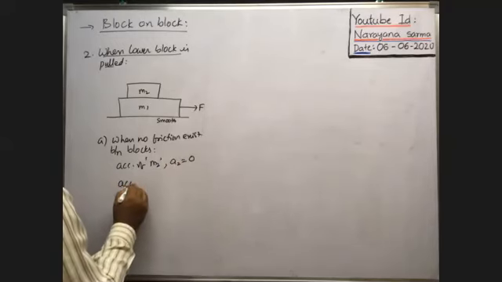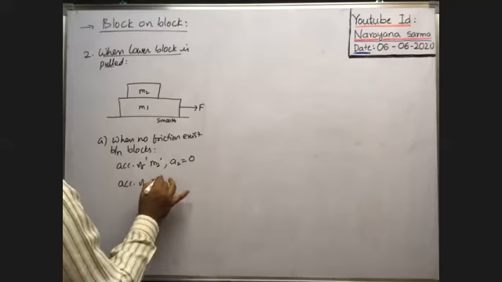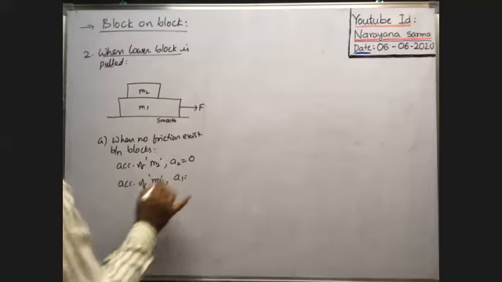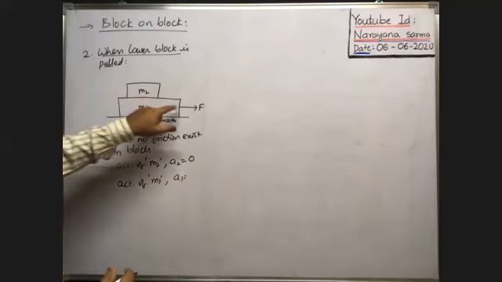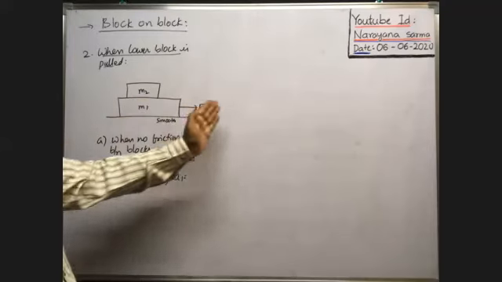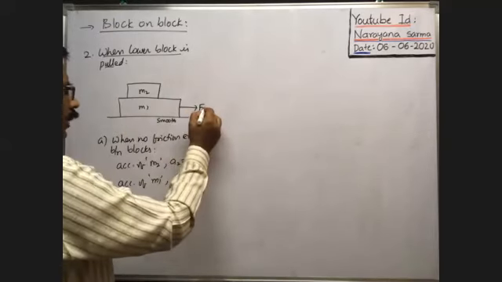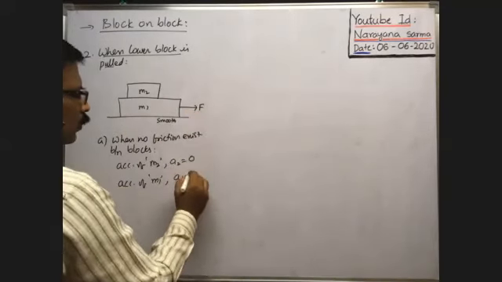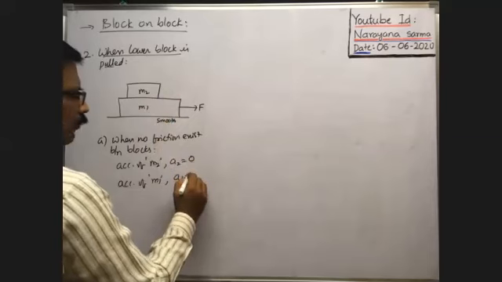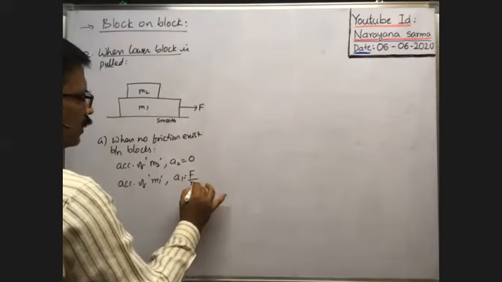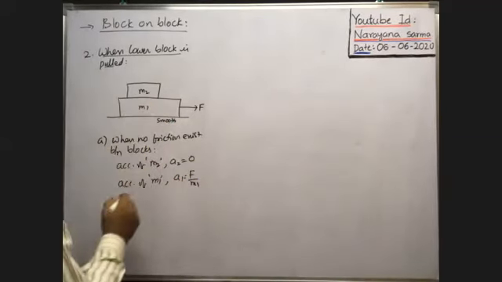Acceleration of the lower block, the acceleration of M1, say A1. Here on the lower block, because of the applied force, the lower block will move in the forward direction. That's why on the lower block along the horizontal direction, the only force applied is this one. So no friction is there. Here also no friction is there. That's why A1 is F by mass M1. It is the case whenever no friction is there.